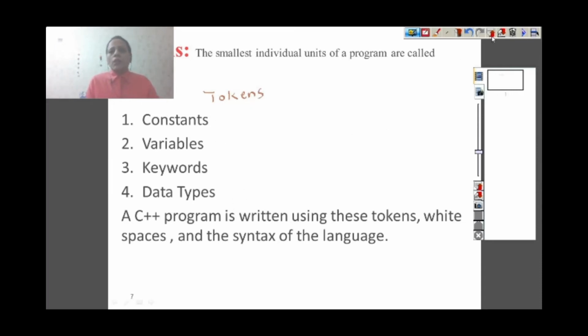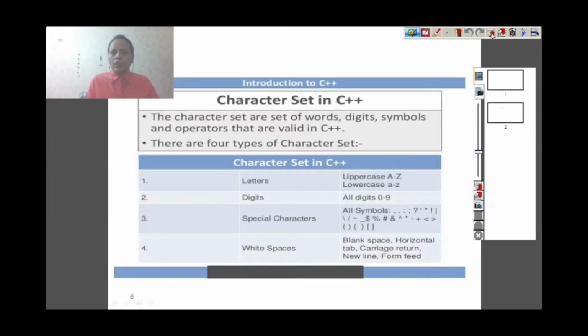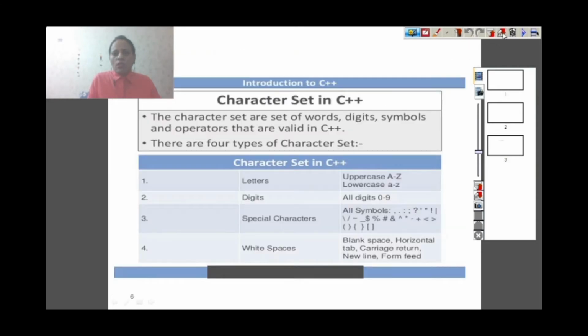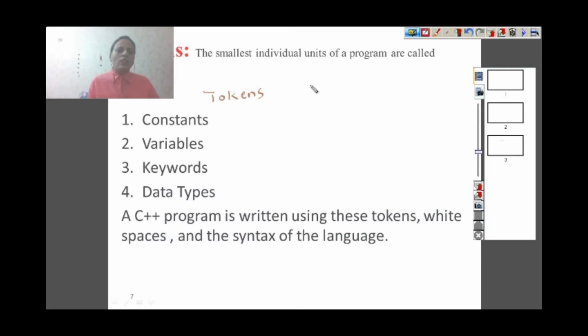These are made up of a combination of alphabets and digits. Alphabets and digits are like alphabets in any other language, and by combining them we define these tokens: constants, variables, keywords, data types. These are just like words in any other language. Now we will discuss what constants, variables and keywords are.